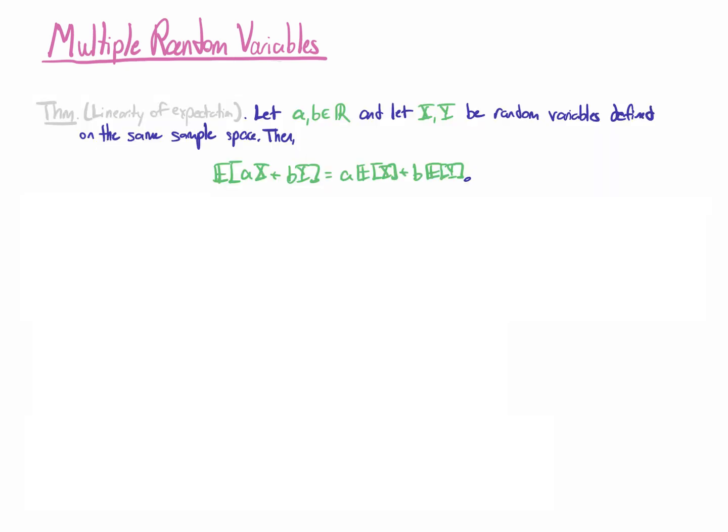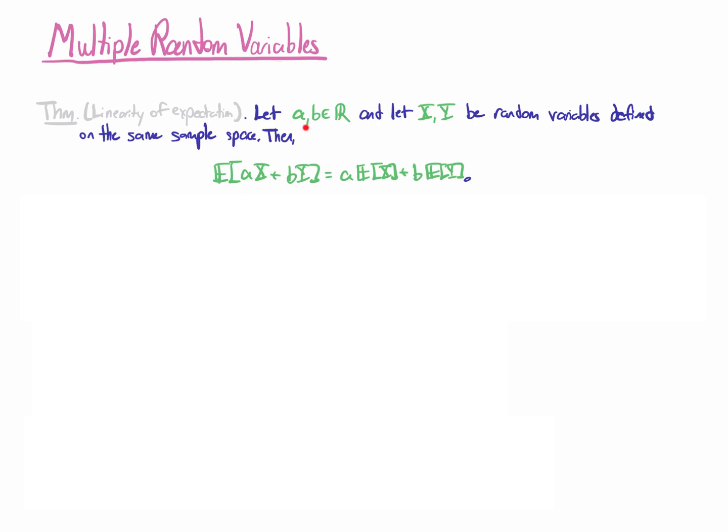So when we have multiple random variables flying around, we can also combine them in ways that involve computing expectations. So there's 2 ways that I want to focus on here. First of all, and maybe most importantly, is what we call linearity of expectation. So theorem, let A and B be some constants.